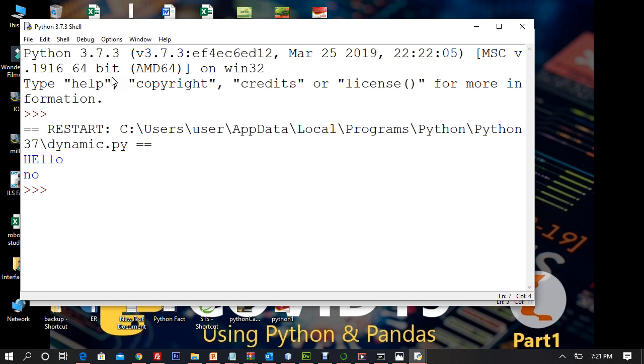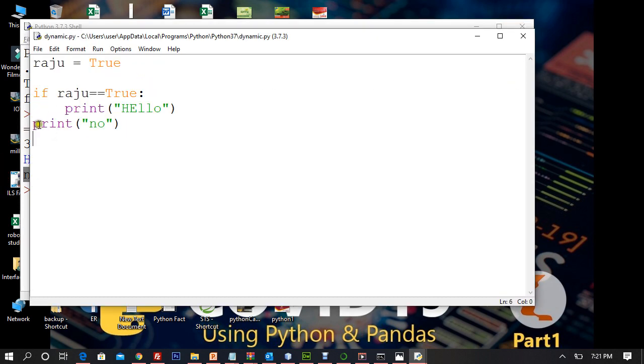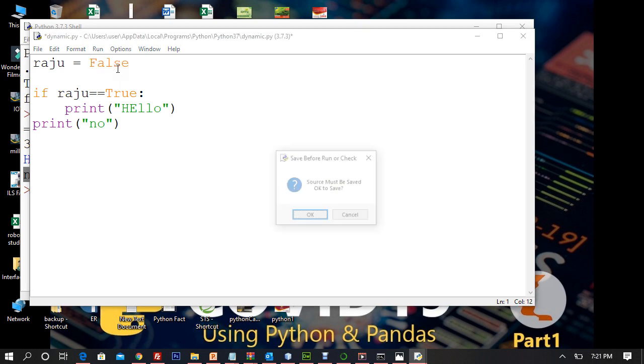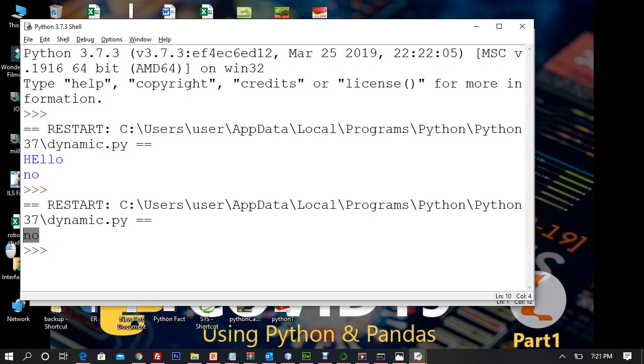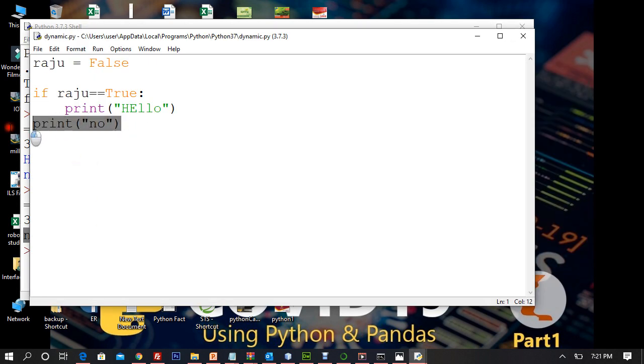It will come with every statement. Hello is coming and no is also coming. Why are both coming? Now you can see that this no is not a part of the else body, right? So if I make it false, still you will see that no will come, because it's a part of the code. It's not part of if or part of else. So that's what you have to understand.